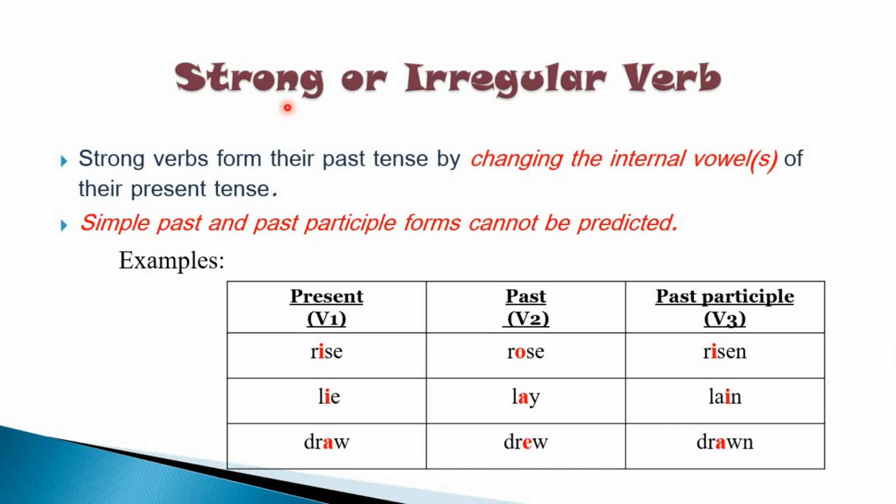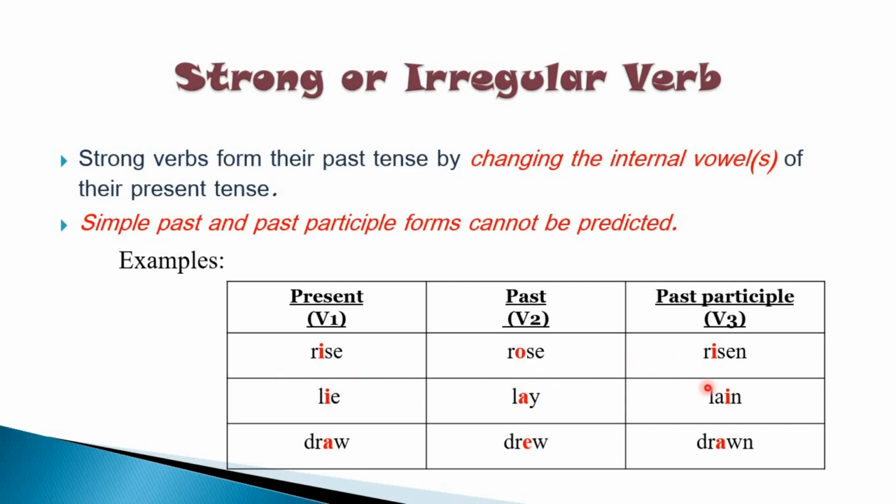First, it has more stress in a sentence, more importance in a sentence, and secondly, the past and past participle forms of these verbs cannot be predicted. And since these forms cannot be predicted, all the 3 forms are different. We can see here in the examples, rise, rose, risen.